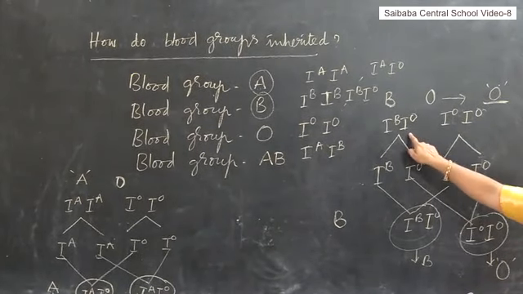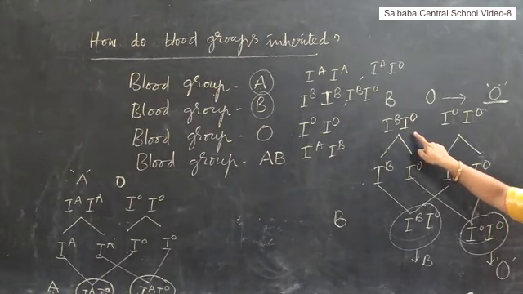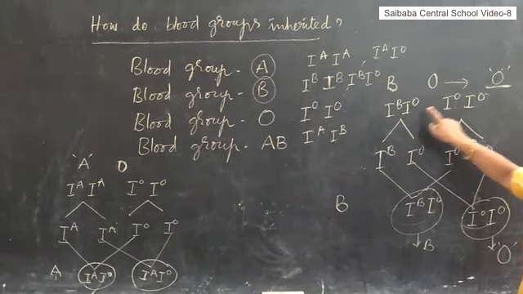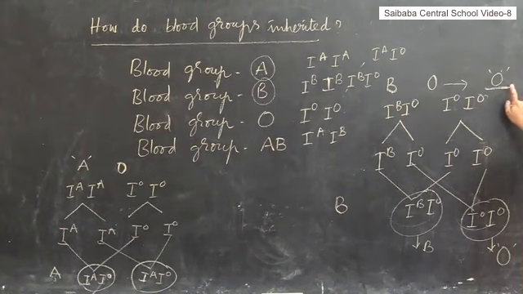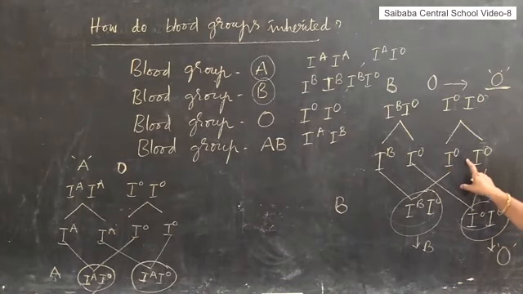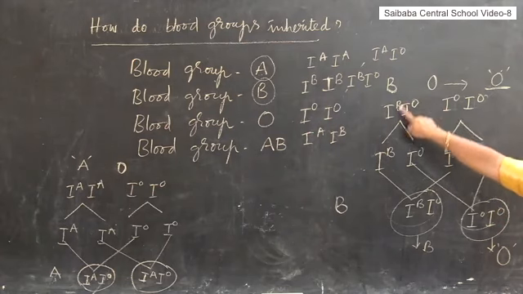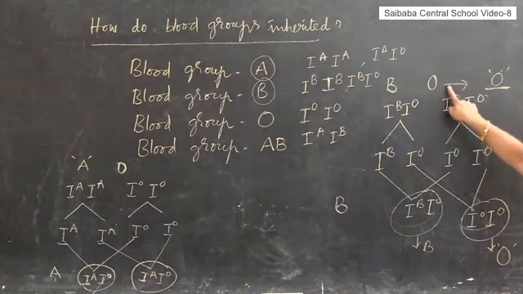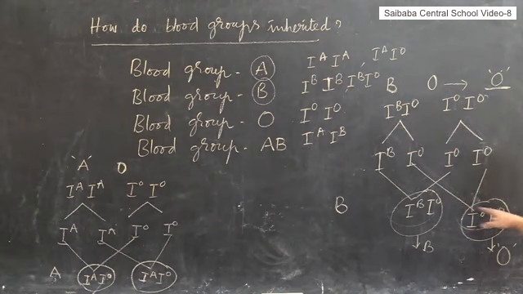So maybe the male parent has the genotype IB IO in his blood. Because of the presence of IB IO, the children have a chance of getting O blood group. So you have to draw this genetic representation and explain that the father's genotype would be IB IO and the mother's genotype is IO IO. At the time of fertilization, when they fuse, there is a chance of getting blood group O with the IO IO genotype.